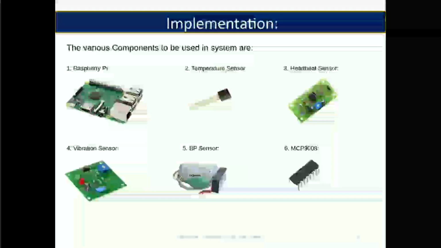Next one is the GSM model. Here we have used the GSM quad-band model SIM900, which offers a GPRS connection to our system. This model can accept any type of SIM card having its own unique number. The same can be used to send a message to a family member or a doctor.